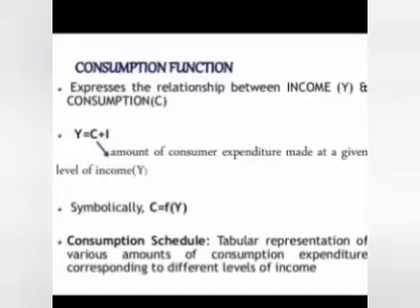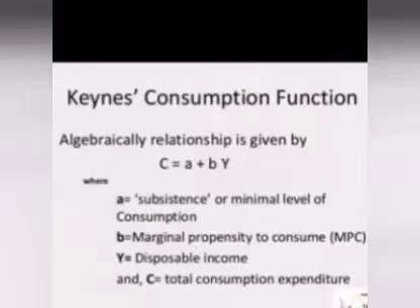So symbolically, C is a function of Y. The consumption schedule is the tabular representation of various amounts of consumption expenditure corresponding to different levels of income. Then the consumption function, C is equal to C bar plus BY. C is the consumption expenditure, B is the marginal propensity to consume, Y is the disposable income.